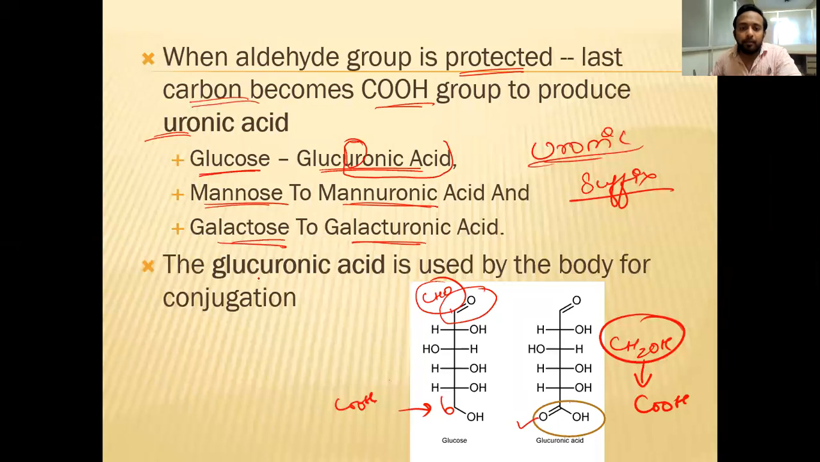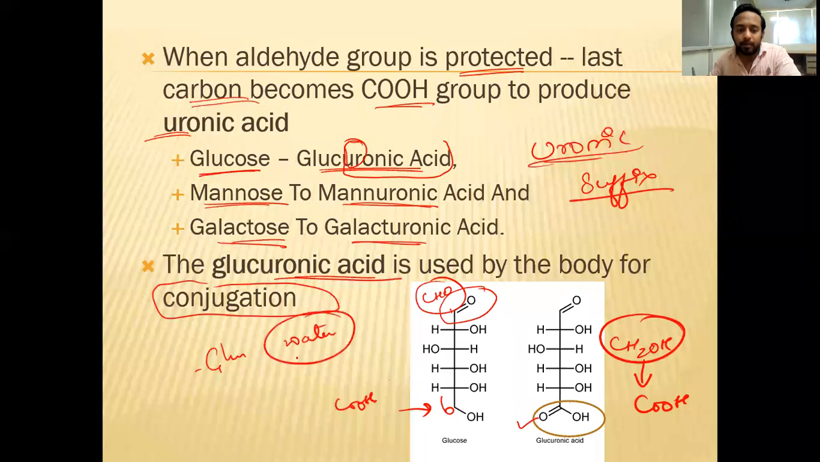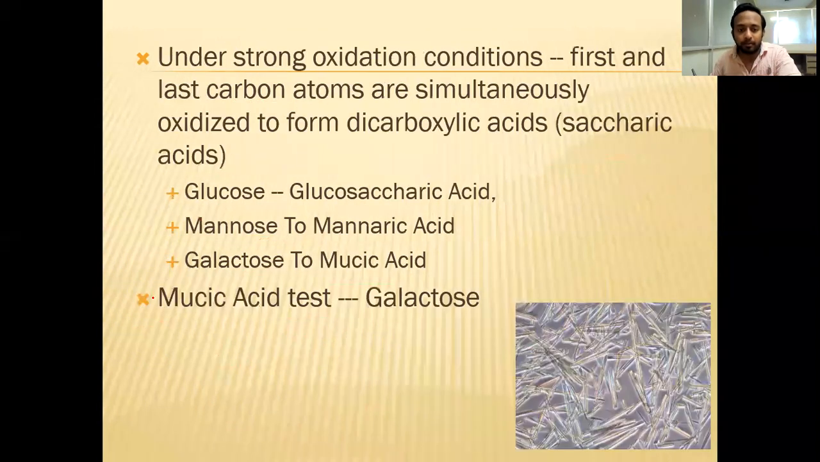The glucuronic acid is used in the body for conjugation. For example, the molecule which you want to excrete from the body, you add glucuronic acid to it, it becomes more water soluble, so that it can be excreted through the urine. That is one of the mechanisms of conjugation which you learn in a particular chapter on detoxification, where you will learn how glucuronic acid specifically helps in the process of conjugation and detoxification, removal of toxic substances.